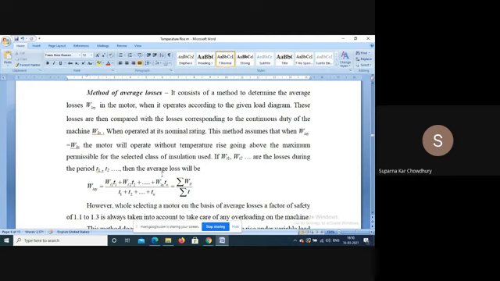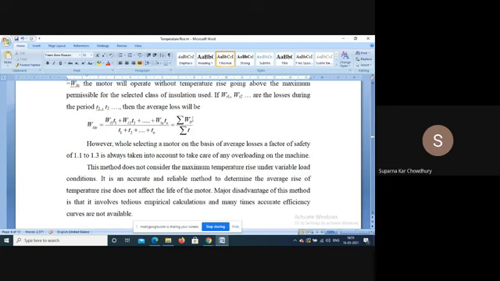Then if those are the losses for those particular periods, the average loss will be WL1 T1 plus WL2 T2 plus up to WLN Tn by T1 plus T2 up to Tn. That is sigma WL T by sigma T. This will be WT. That T is missing here.